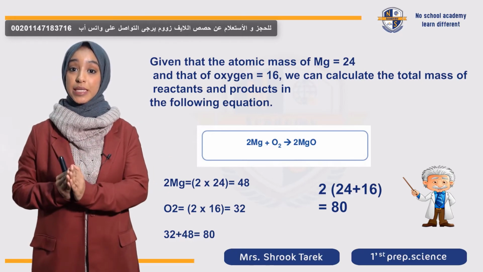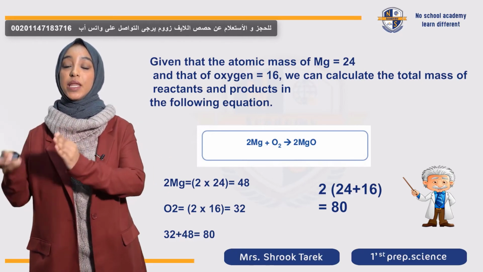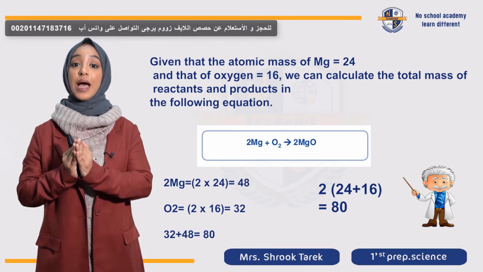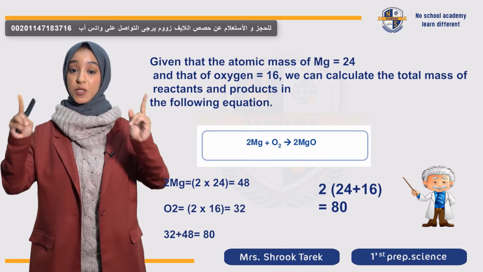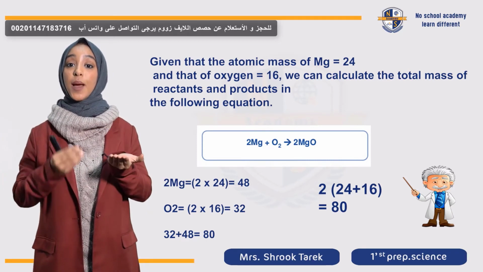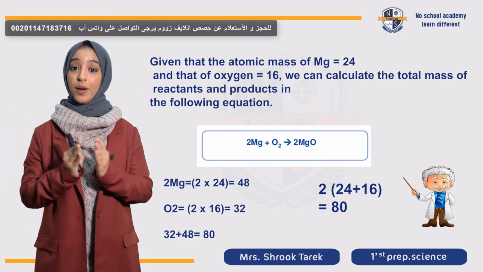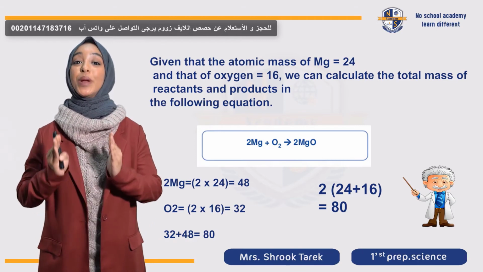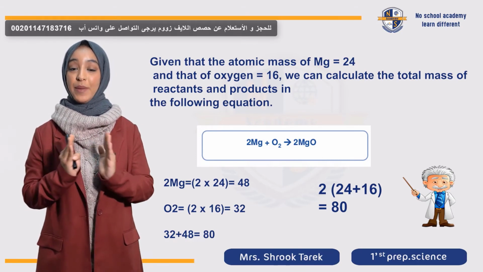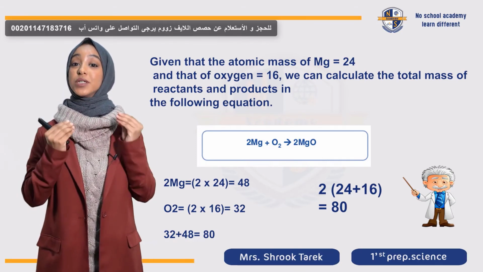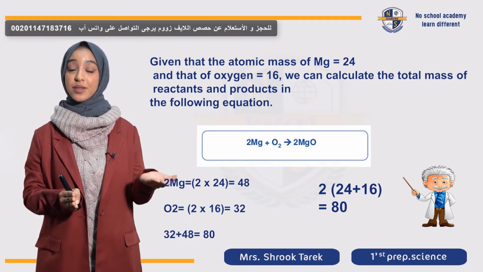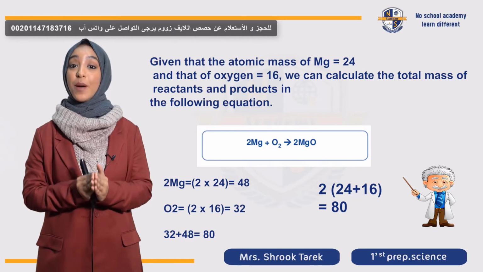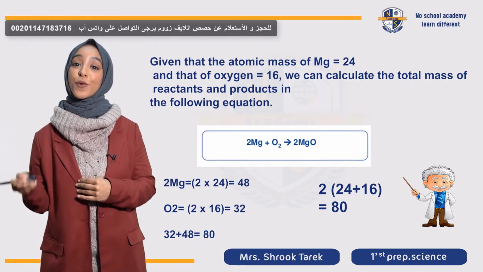طيب خلينا كمان نحسب amount in grams in the product side. أنا عندي 2 magnesium oxide. So it's 2 multiplied by 16 plus 24. كمان answer will be 80 grams. يبقى كده according to the law of constant ratio, the amount in grams in the reactant side is equal to the amount in grams in the product side.